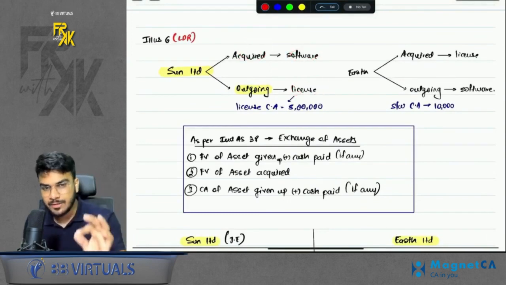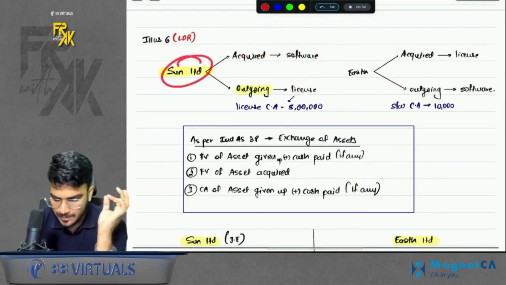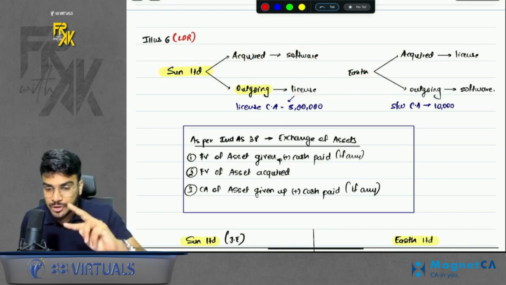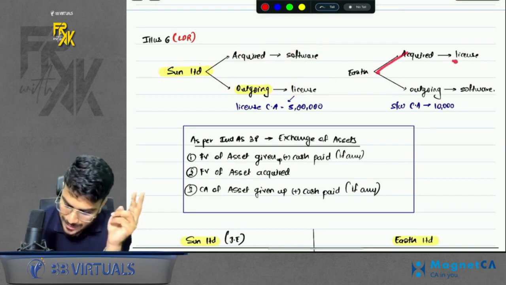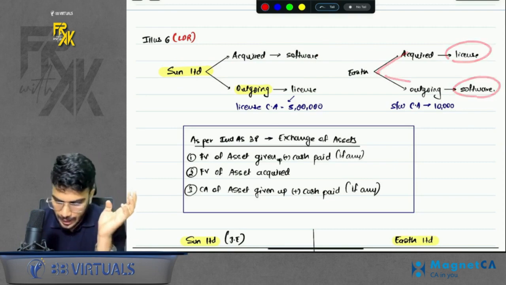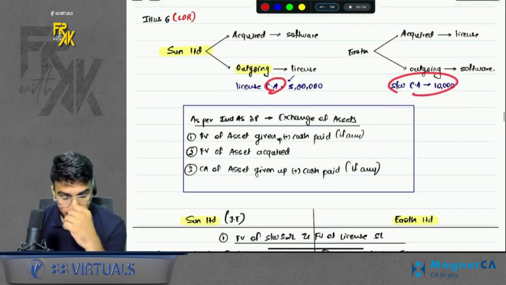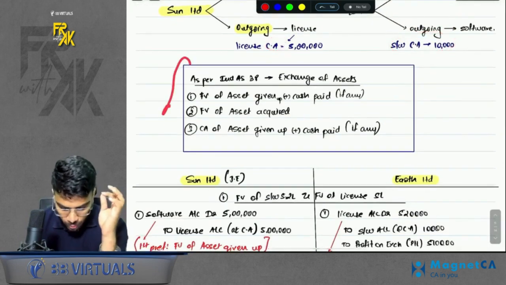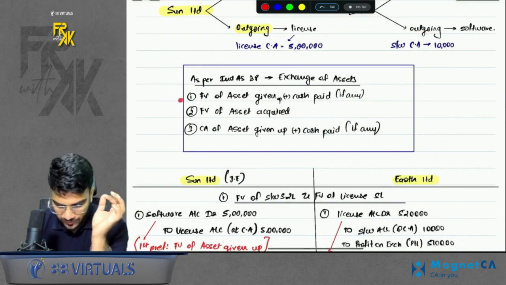But in this question, they have asked from both companies' point of view. So for Earth, the situation will be vice versa. Earth is acquiring license and giving up software. Carrying amount of both is given. So now what I did was, in this question, first I wrote the concept of exchange, like what all preferences do we give. Then there were three scenarios given.